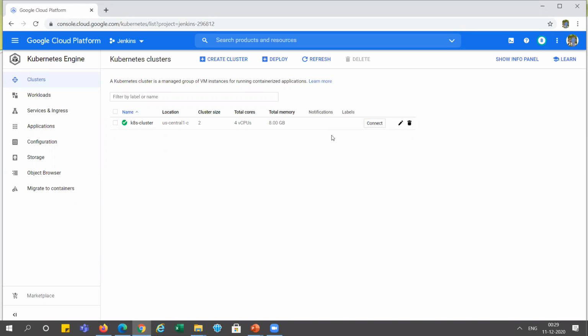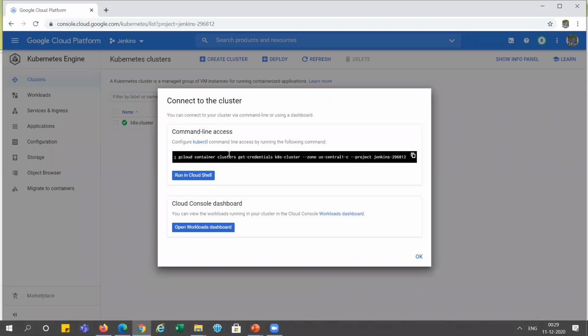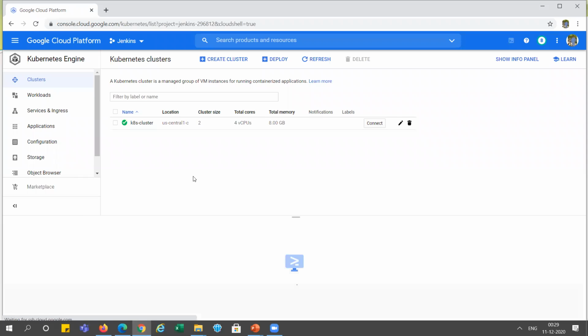right? Now I'm connecting with the cluster using this Connect command. This button, I'm just clicking on it. It will show the gcloud command that we can copy and run in gcloud, or directly we can use the Cloud Shell for running this command. So I'm just clicking on it.